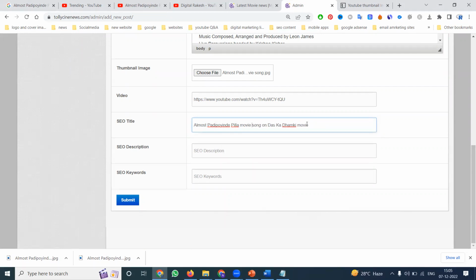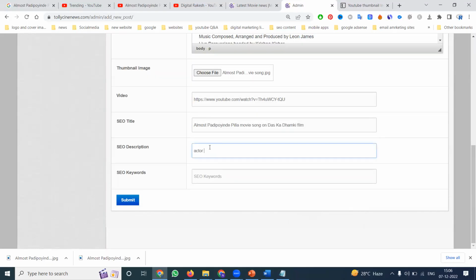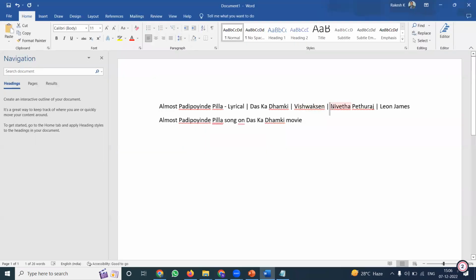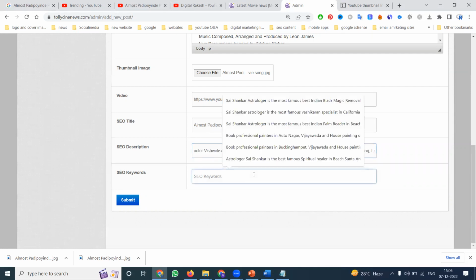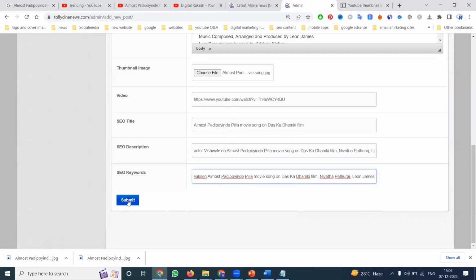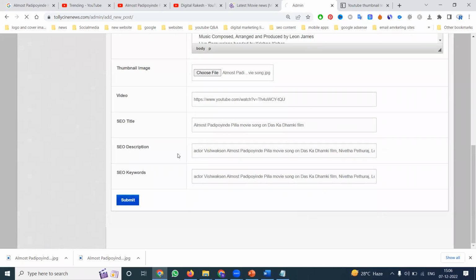Here: movie song on film, actor, whatever the name is called, video song. Comma, and we can write other names, using commas. After that, click submit. The category is important: news, and submit it.